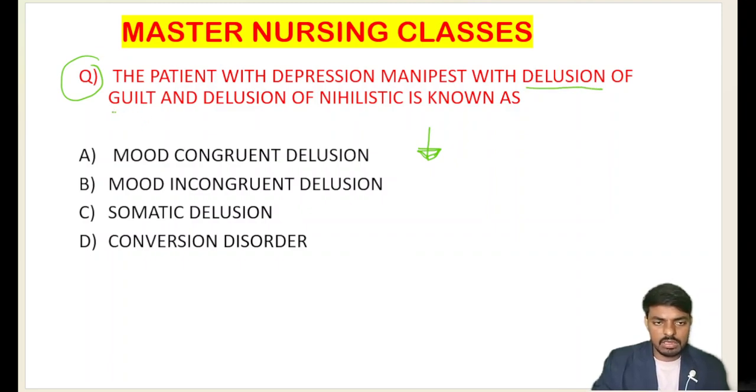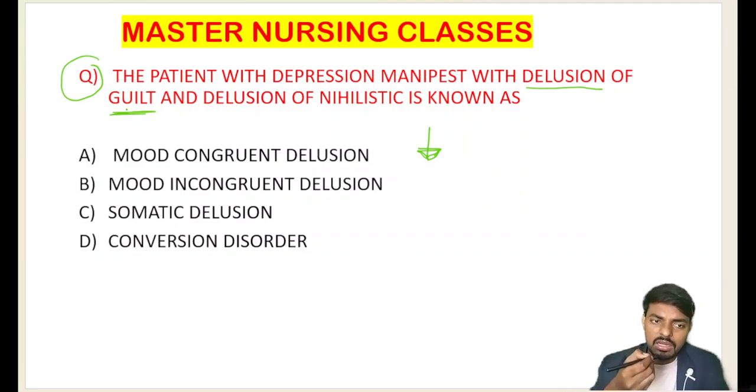What is the delusion of guilt? In the delusion of guilt, the patient has a false, fixed, unshakable belief that whatever bad thing happened to my community, my family, my friends, and my colleagues, happened because of me only. He is telling that because of me only. He is in a deep sense of guilt, which is false and fixed, and unshakable by others.